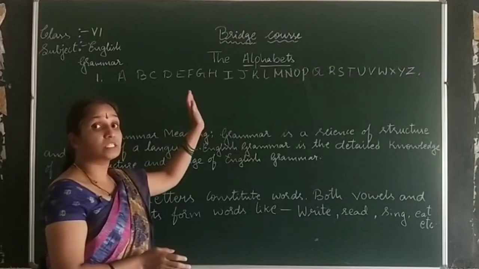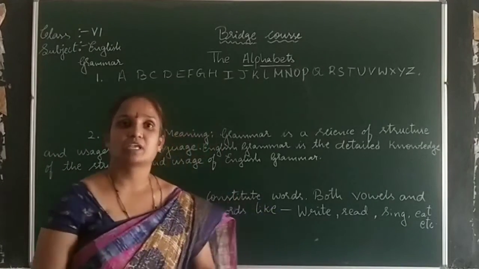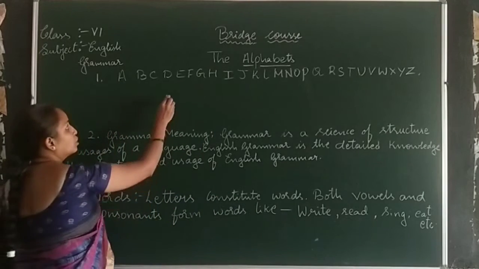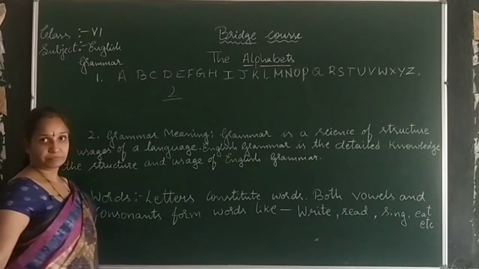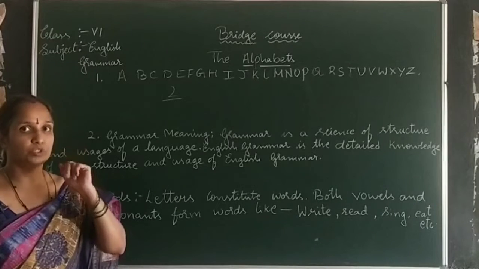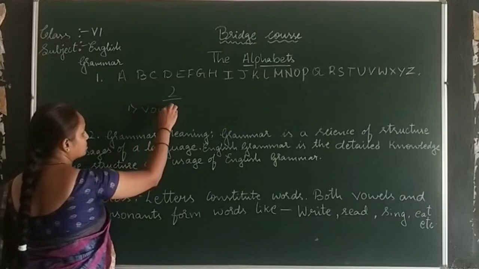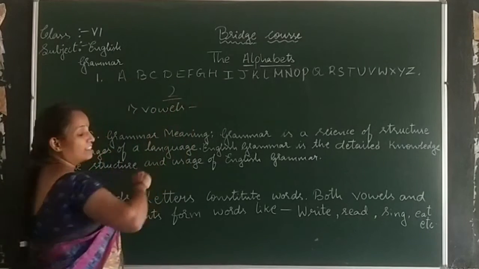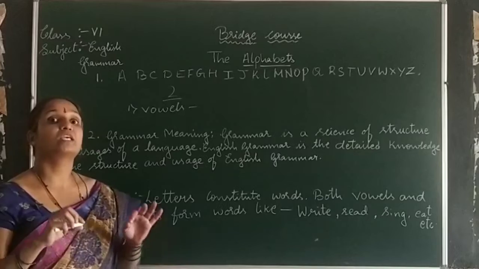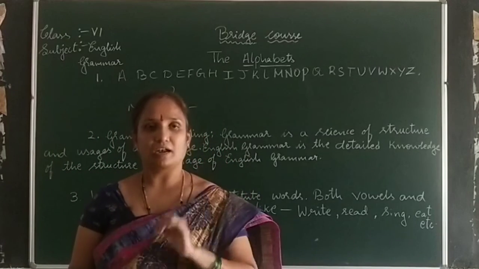These 26 letters or alphabets are divided into two parts. You know very well it is divided into two parts. The first one is vowels. Vowels are called Swaragalu in Kannada.